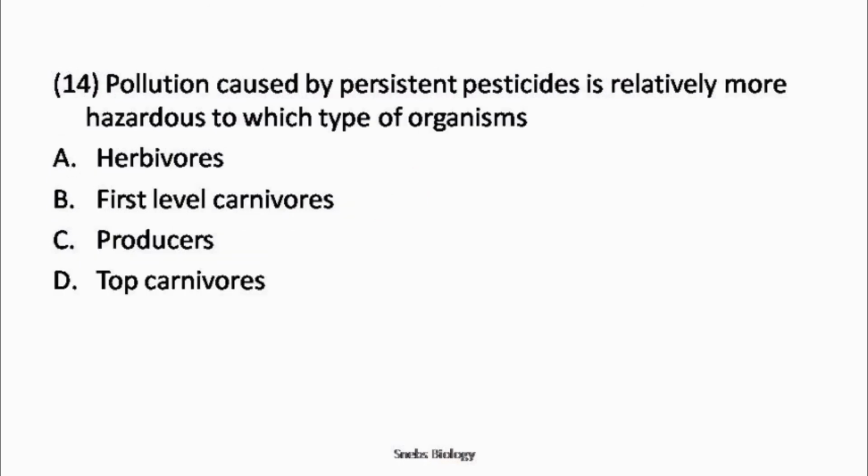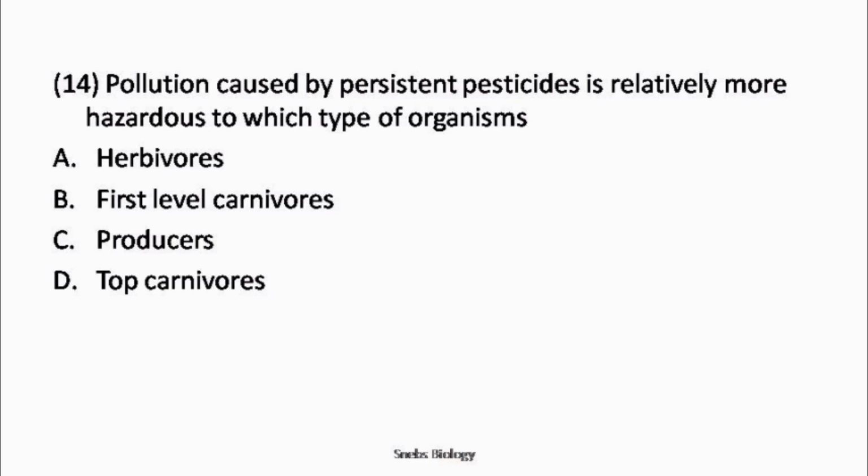Next, question number 14. Pollution caused by persistent pesticides is relatively more hazardous to which type of organism? Option A, herbivores, option B, first level carnivores, option C, producers, option D, top carnivores.